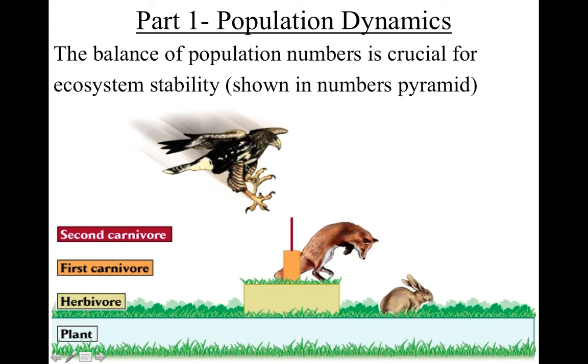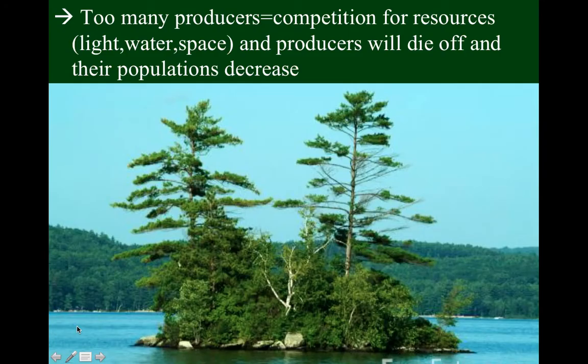So what we're going to talk about now is how these levels in the numbers pyramid can fluctuate and get smaller and bigger, and some of the dynamics of that. So we're going to start at the bottom and work our way up. We're going to start with the plants, or producers. And this one is very easy to visualize because when we're talking about numbers pyramids, it's basically mathematic.